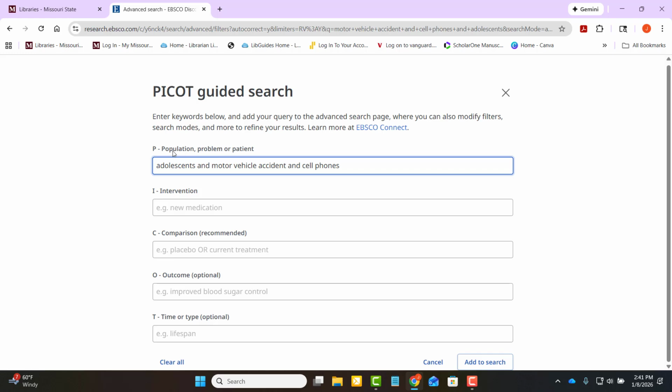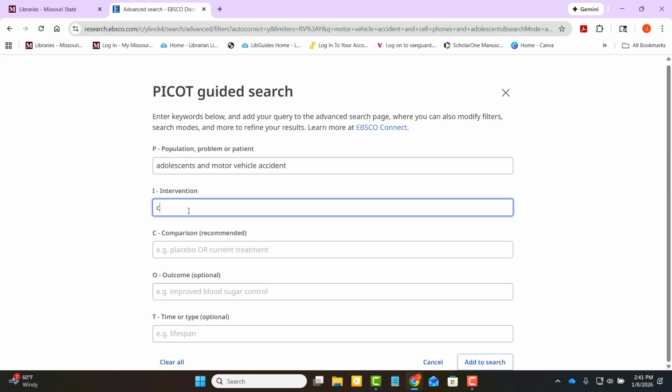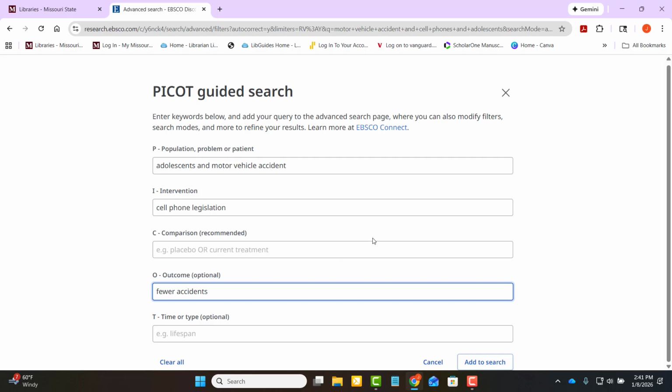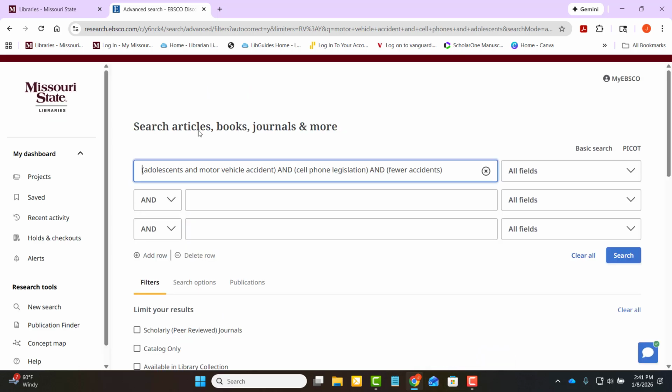Okay, so that's both the population and the problem. I'm going to take that out of there. And we'll say interventionist cell phone legislation. There's not really a comparison. Outcome, fewer accidents. Okay, so we'll try that. We'll add that to a search.